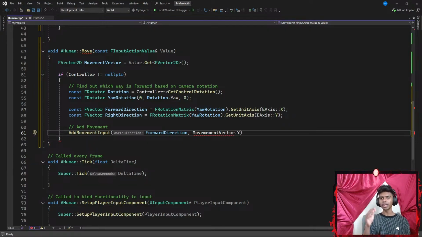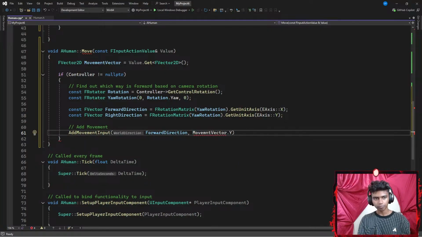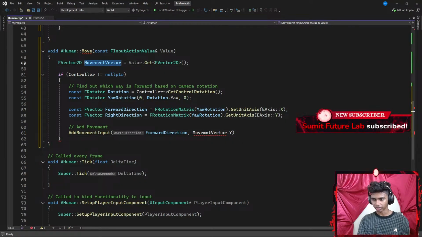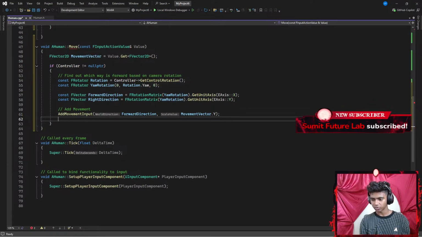Y-axis is to move forward and backwards. I spelled movement vector wrong. There we go. Okay, perfect. It was a typo. Then I'm going to end this with a semicolon.